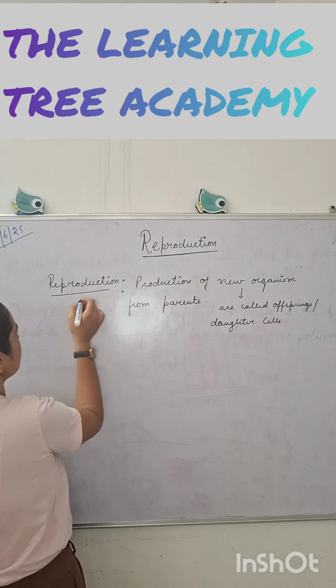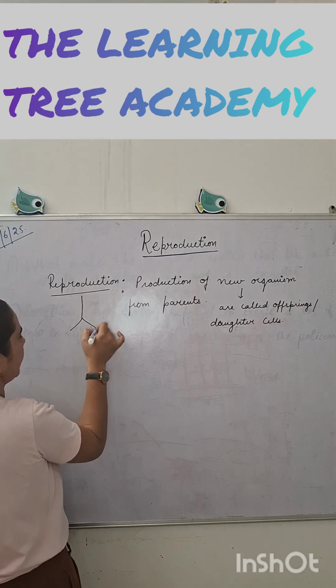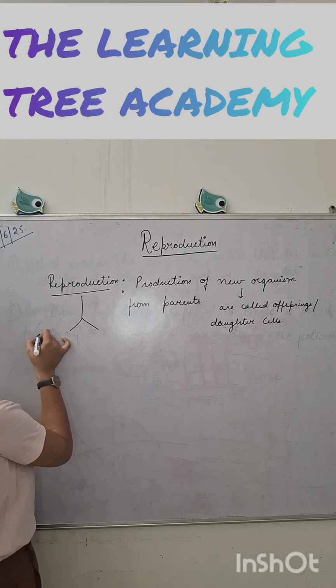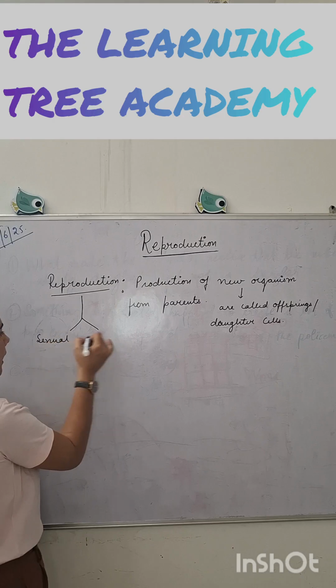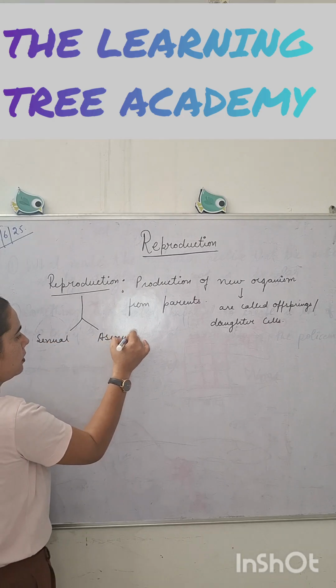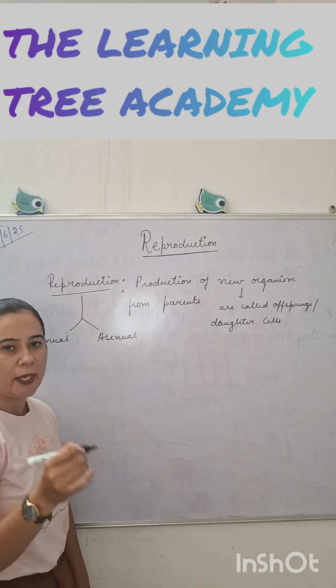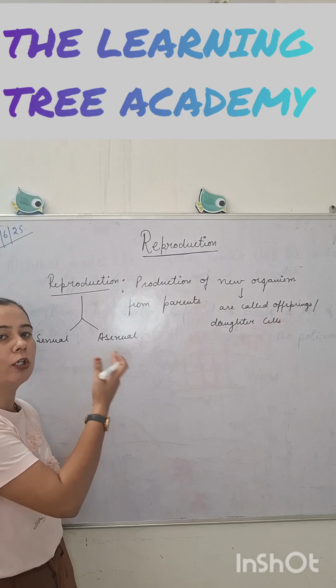Now this reproduction is of two types, sexual and asexual, on the basis of whether gametes are involved or not.